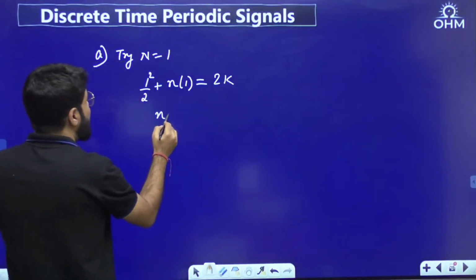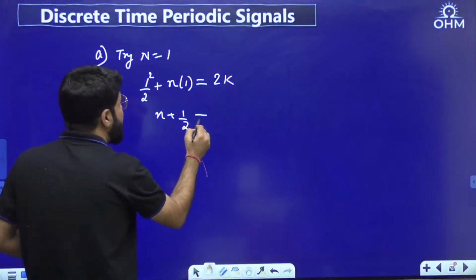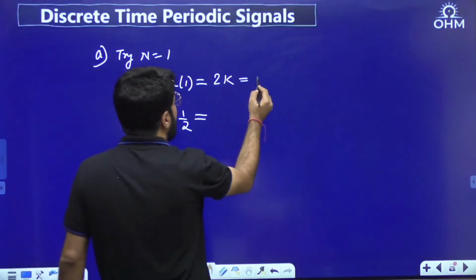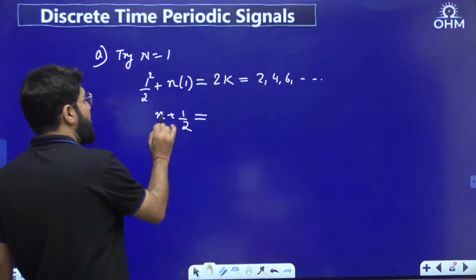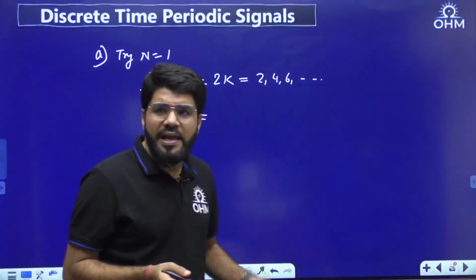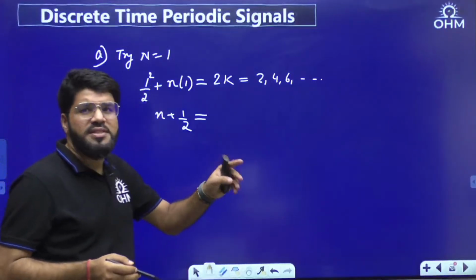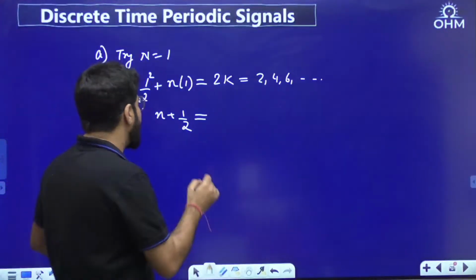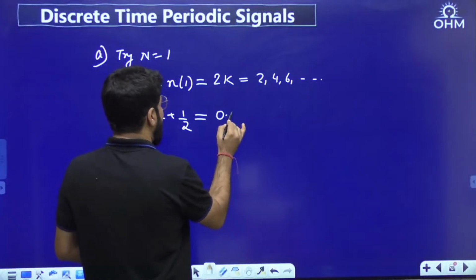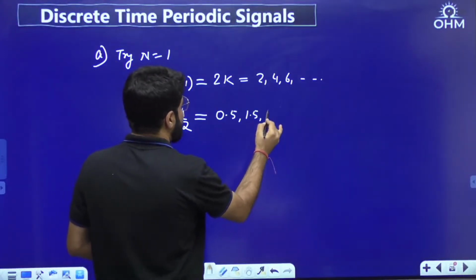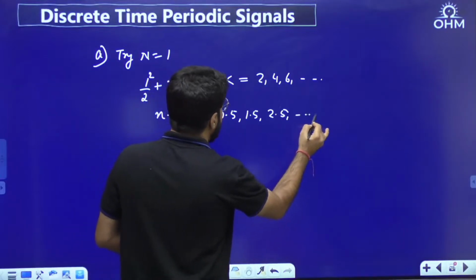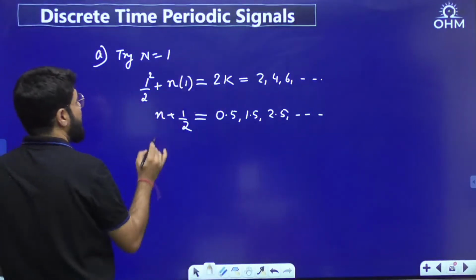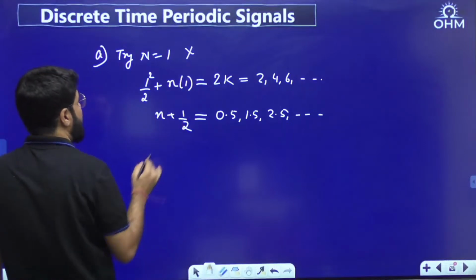Multiple of 2 means 2, 4, 6, etc. But n is an integer plus half, so the answer will be like 1.5, 2.5. So definitely this is not the correct answer.